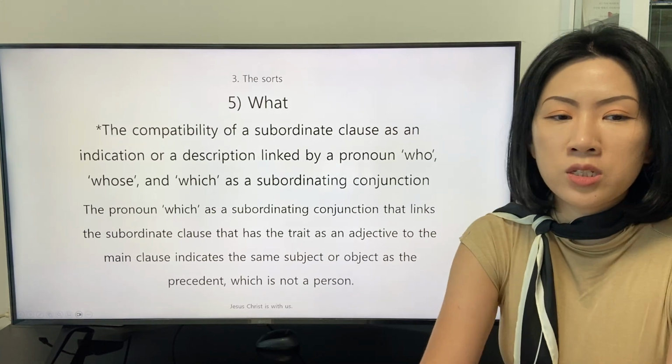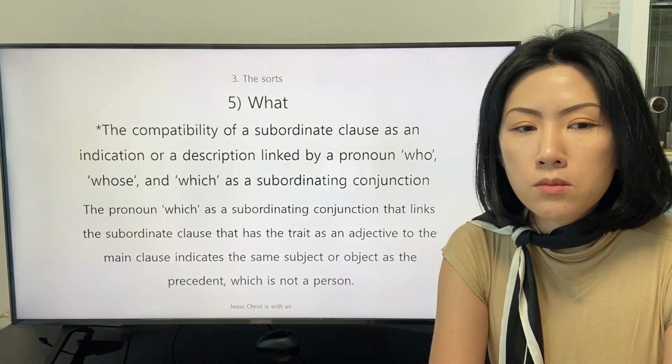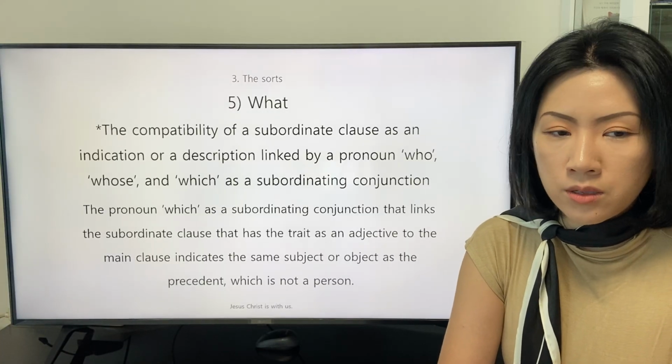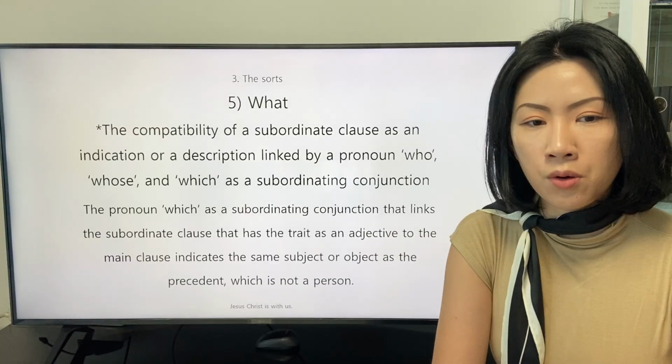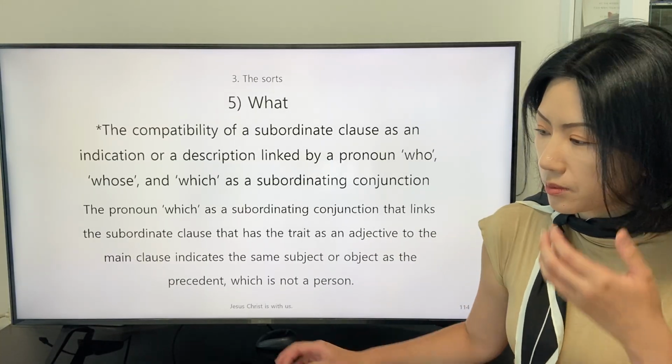The pronoun which as a subordinating conjunction that links the subordinate clause that has the trait as an adjective to the main clause indicates the same subject or object as the precedent, which is not a person.